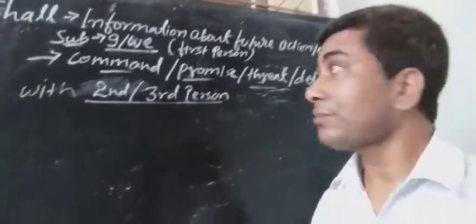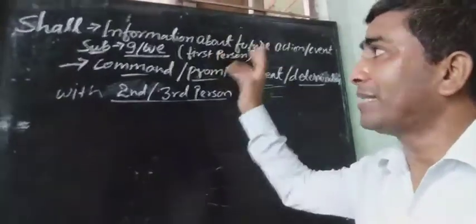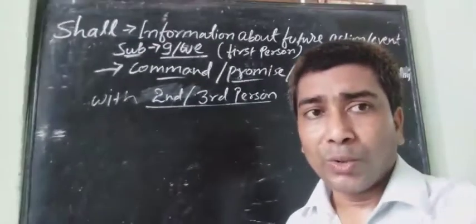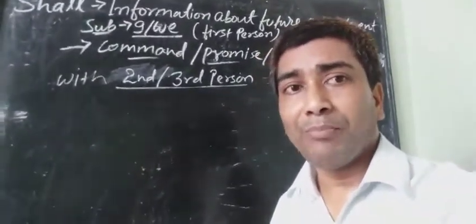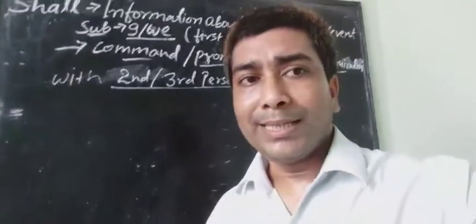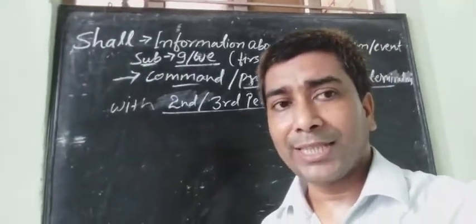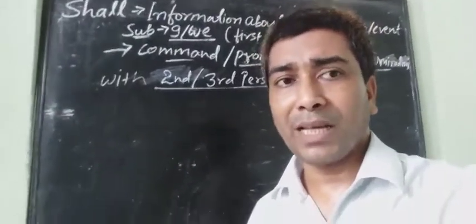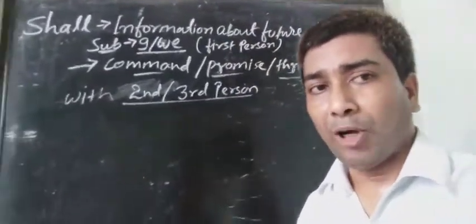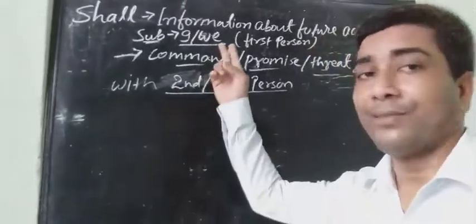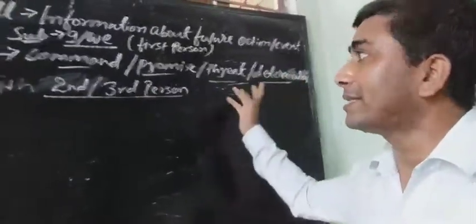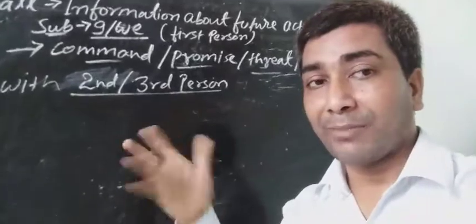Now examples. About any future information, the subject will be I, we. Example: I shall go to Delhi tomorrow. This is only simple information of future. We shall play the match next week. This is only information about future. We use shall with subject I, we. Second use: command, promise, threat, determination, with second and third person, meaning the subject will not be I, we.